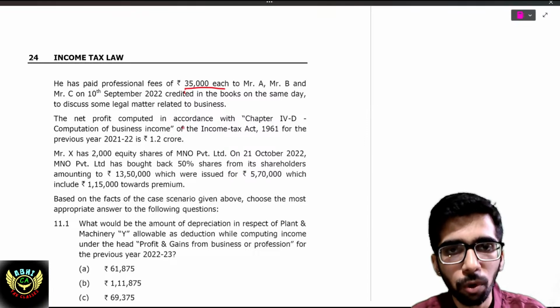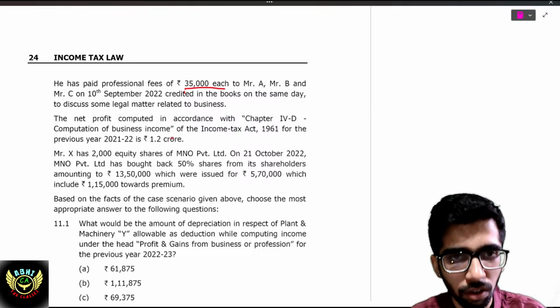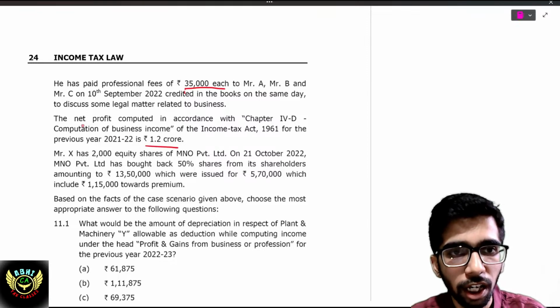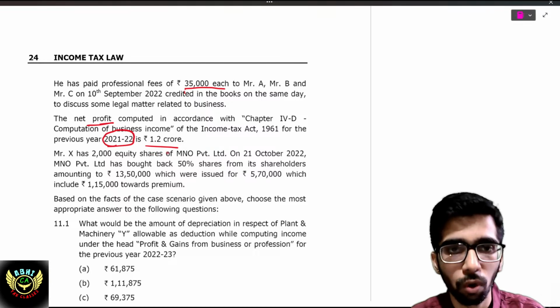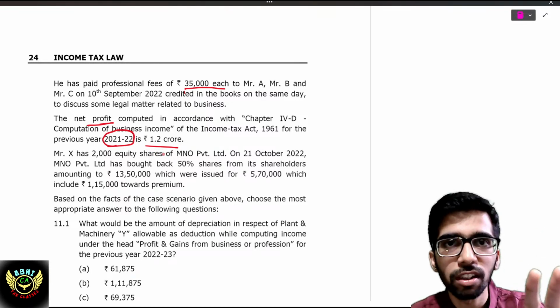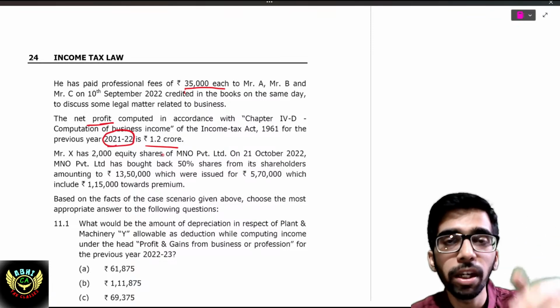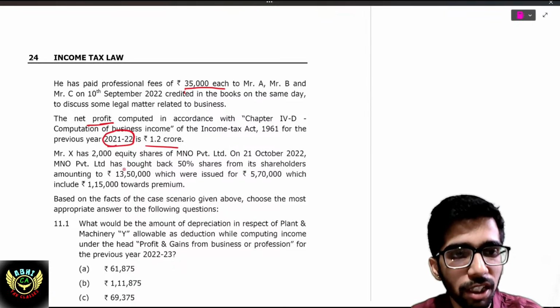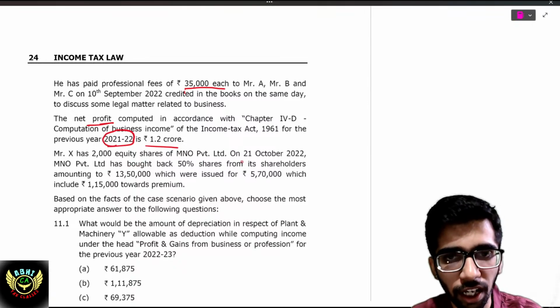The net profit computed in accordance with Chapter 6, PGBP, for the previous year 21-22 is 1.2 crore. If net profit is 1.2 crore, then it is obvious that its gross turnover will be more than 1 crore. Why has it been given? Let's see further. Mr. X has 2000 equity shares.